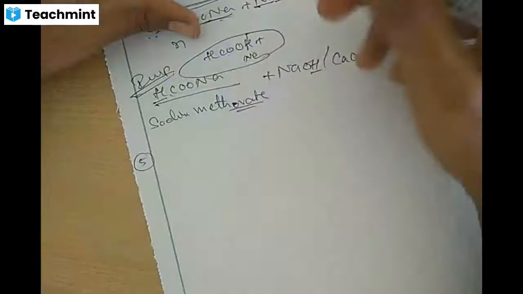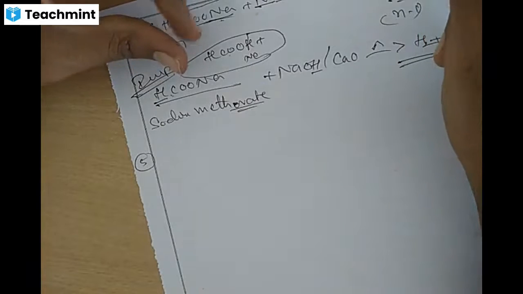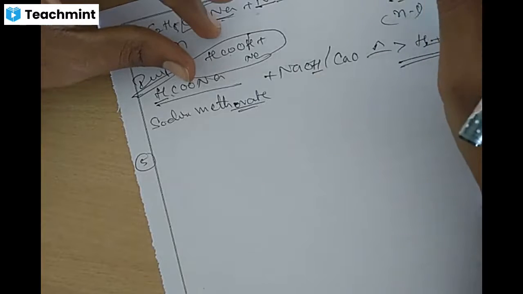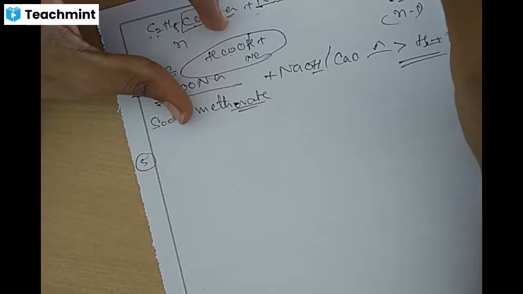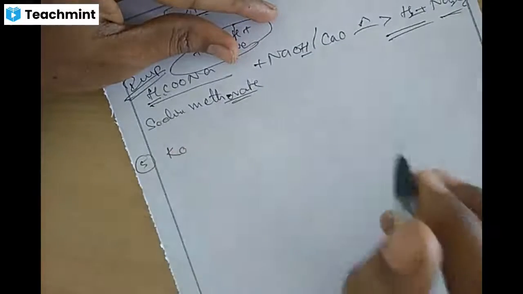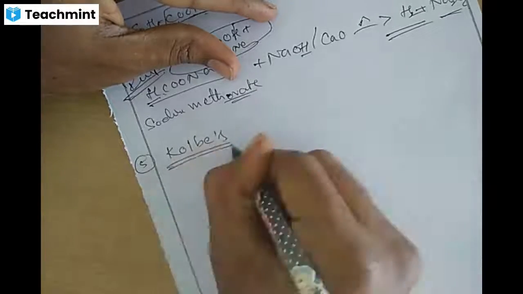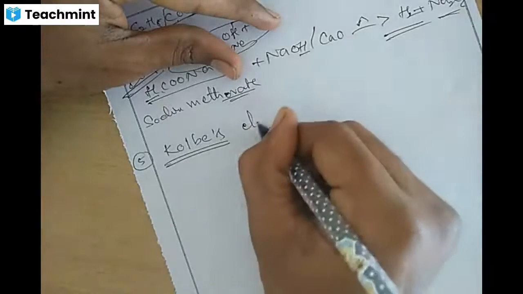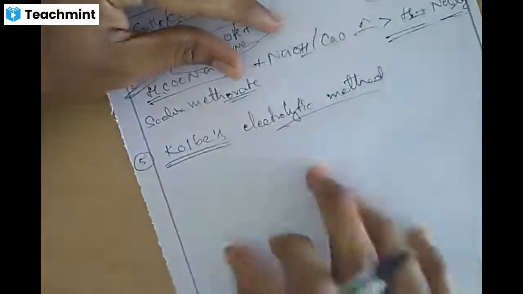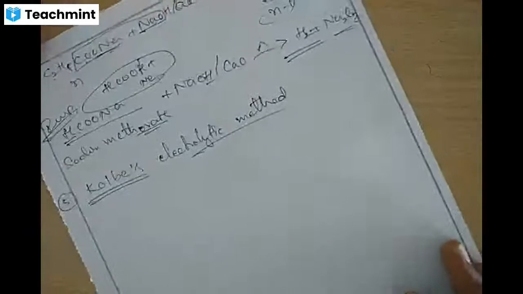Next, fifth process. Earlier, first method, hydrogenation. Second one, reduction, zinc in hydrochloric acid. Third one, Wurtz reaction. Fourth one, decarboxylation of carboxylic acid. Fifth one, next method of preparation of alkane, Kolbe's reaction or Kolbe's electrolytic method. This reaction you already know, where in the hydrogen chapter we have written electrolysis.